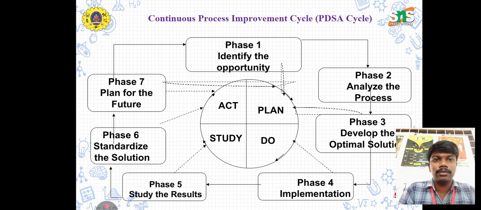The seventh phase is plan for the future. Once we have the perfect solution and have standardized it, we look to future implementation: we are currently here, and next is how to implement in the future. That's the overall cycle of PDSA: plan, do, study, and act.